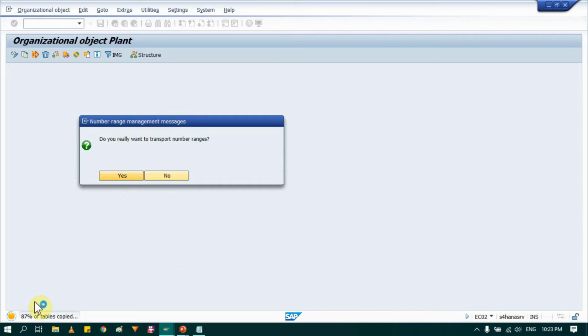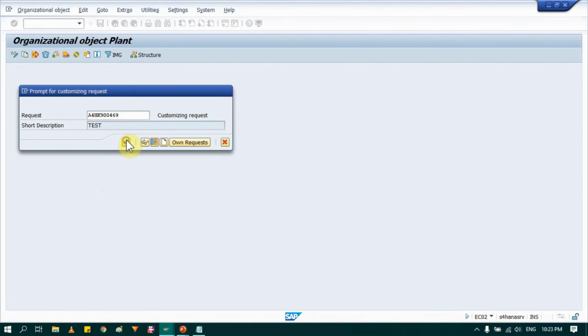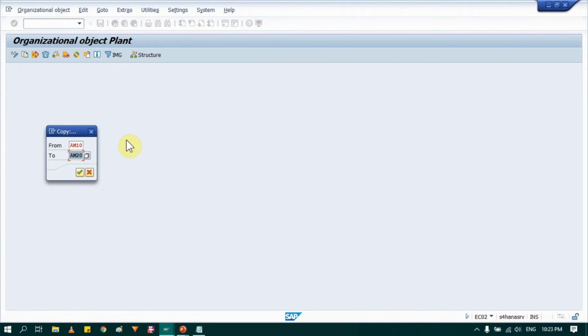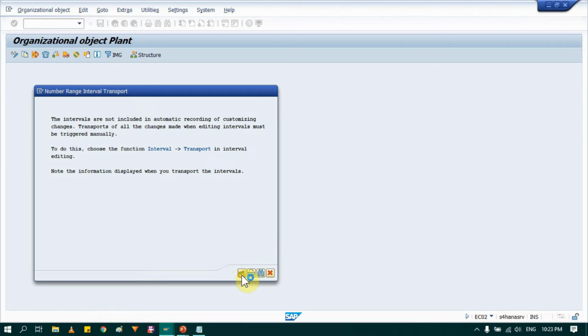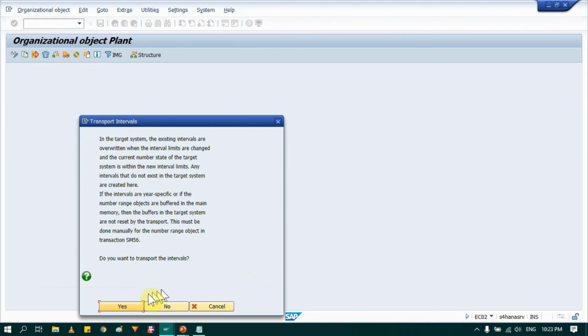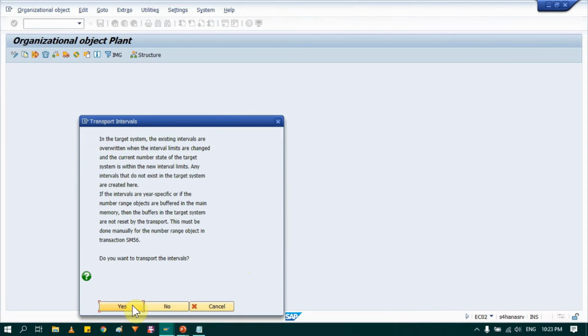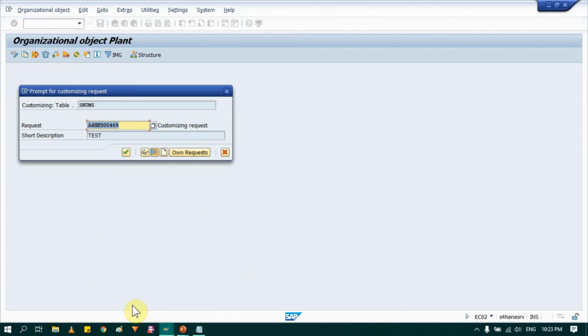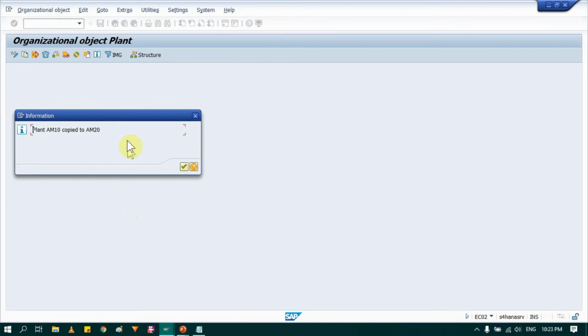You can see it's copying now. That's it, it's copied. So now this plant is copied from AM10 to AM20.